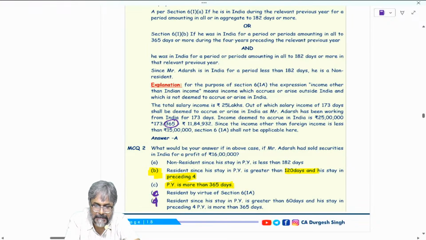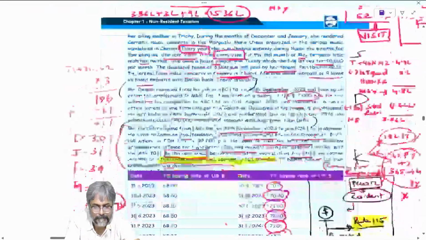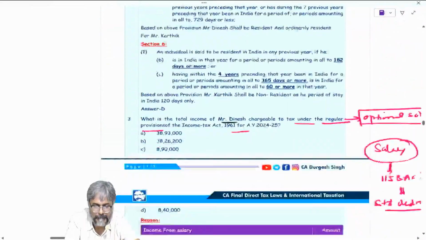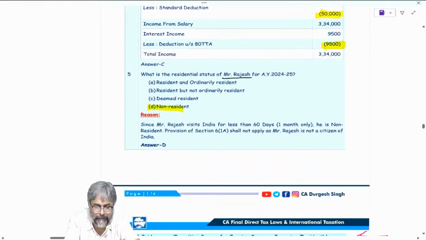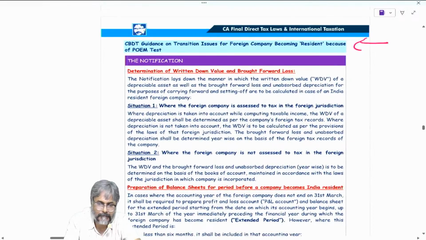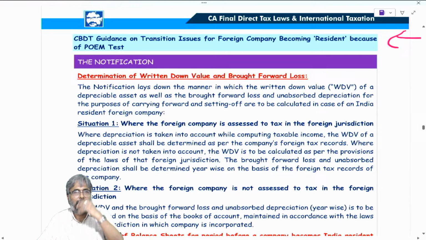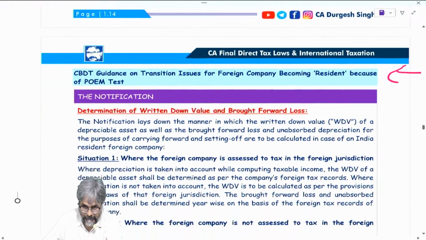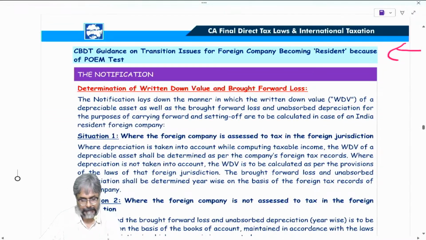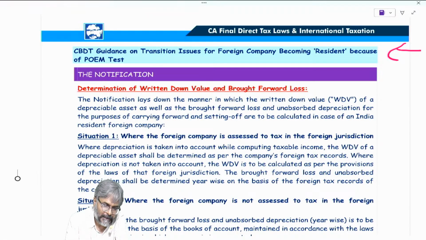Students, just imagine this. The residential status we have to check every year. All of you agree? It's not like once a non-resident, always a non-resident. We will face one very severe and important problem. Page number 1.5. And students, that issue would really be very glaring. What is that issue, students?